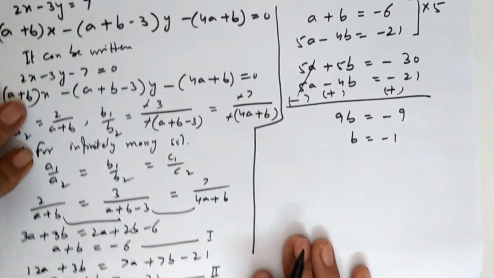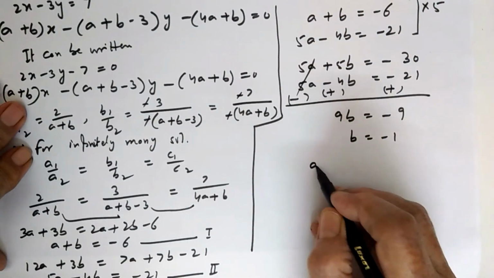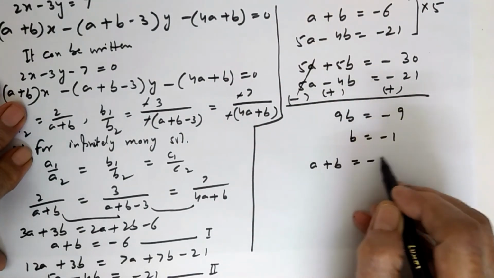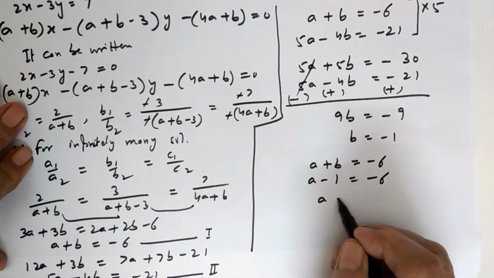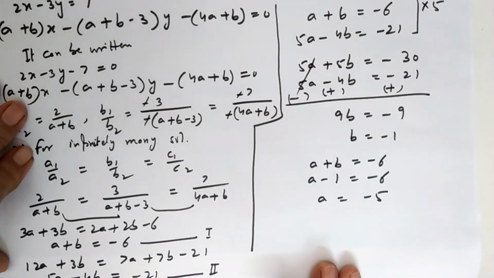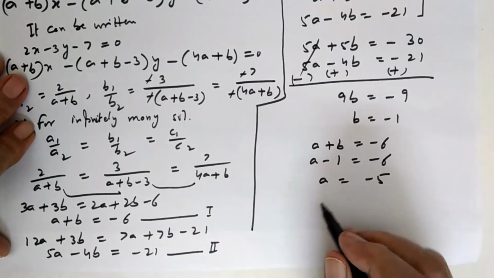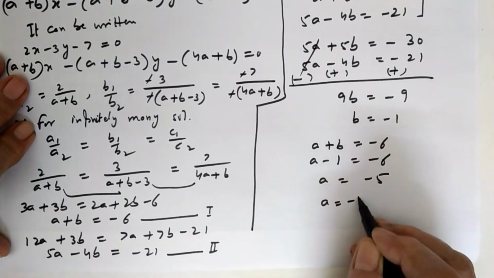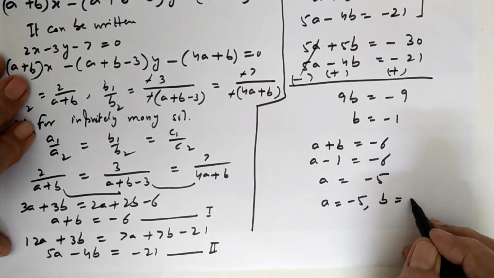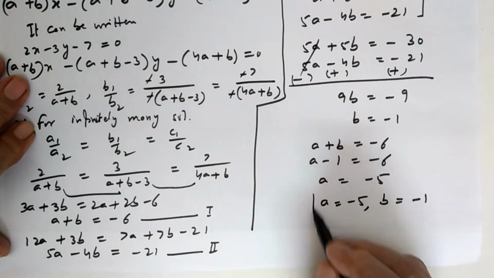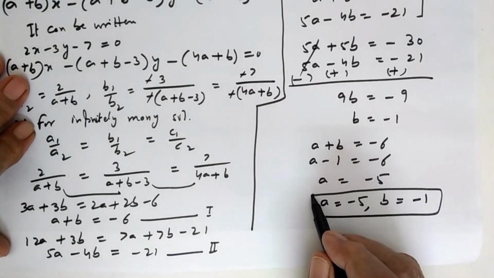Substitute the value of b in any of the equations. a plus b is equal to minus 6, a minus 1 is equal to minus 6, a is equal to minus 5. So our solution for a and b, a is equal to minus 5 and b is equal to minus 1. These are our solution. That's all.